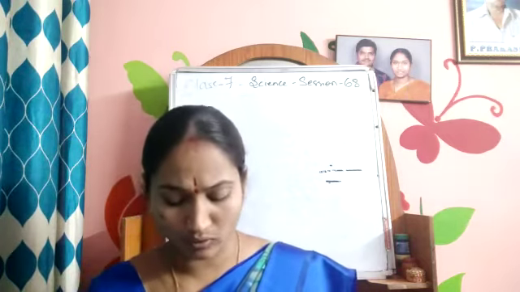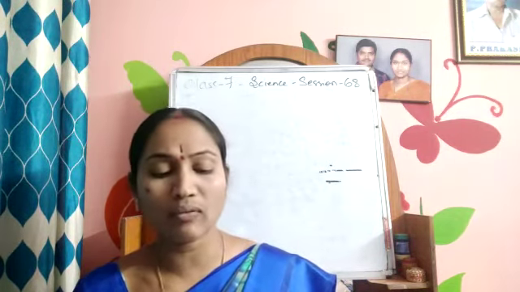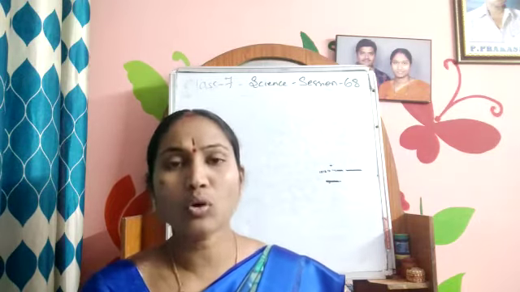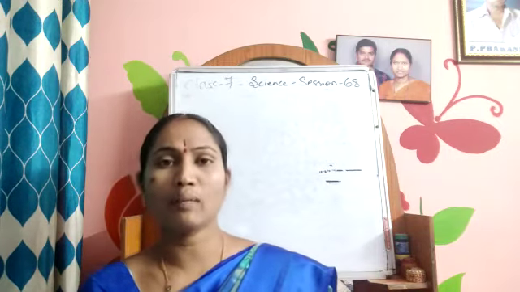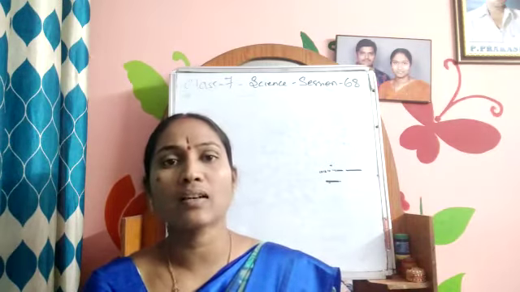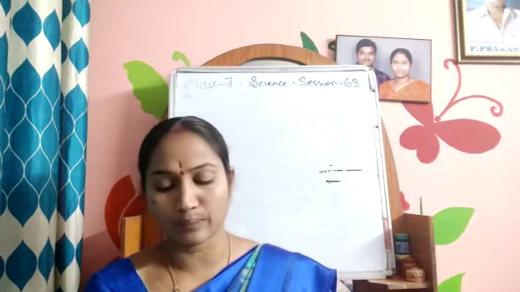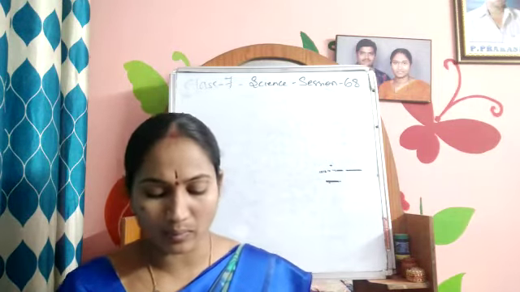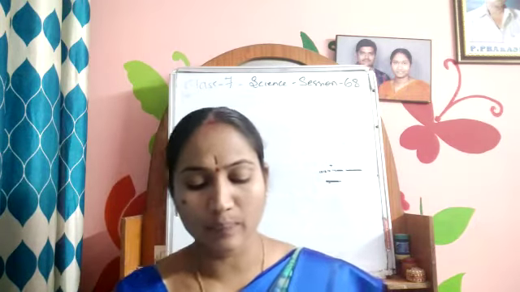I hope you are listening to the class and you are following the textbook also. When we discuss these questions, we will know that seed dispersal is necessary to grow tiny plants of the same species. So why is seed dispersal necessary? To grow the tiny plants of the same species. Take the mango plant. Till now we are able to eat the mangoes. If seed dispersal were not there, then the next generation would not get mangoes to eat. So to get the same species of plants, seed dispersal is necessary. To avoid competition with the mother plant for air, water and minerals, plants disperse their seeds to different distances. So what happened?